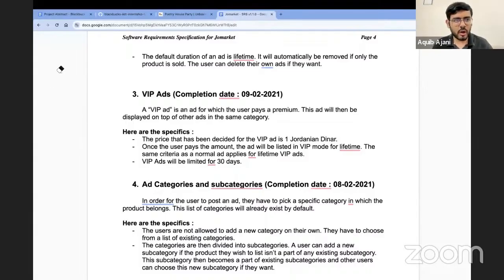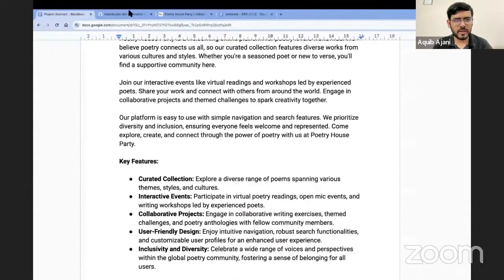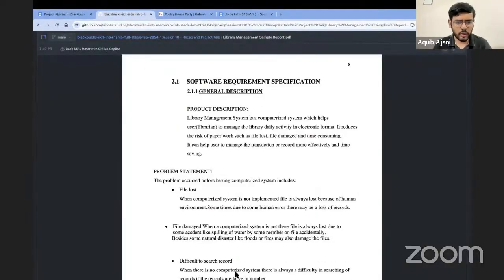So instead of your requirements, which are given in the sample document like this one, you can also use this format. It is the same thing. You can see there are descriptions written here also. So you can also refer to this one, but I'm expecting the feature along with one detail each, like one line, two lines each.